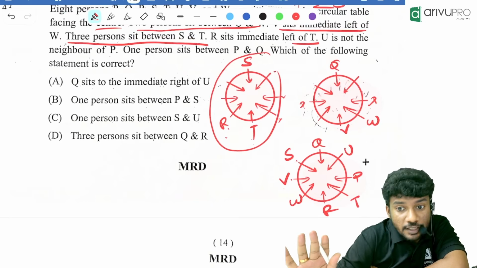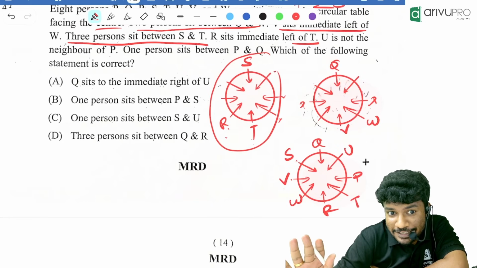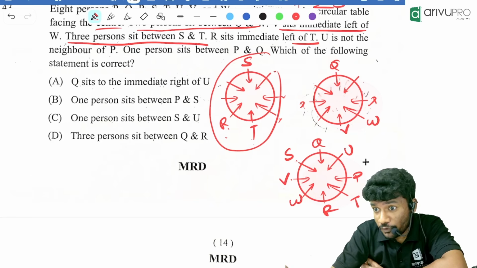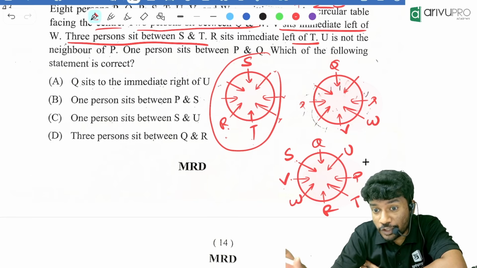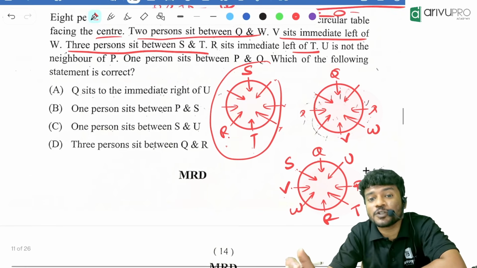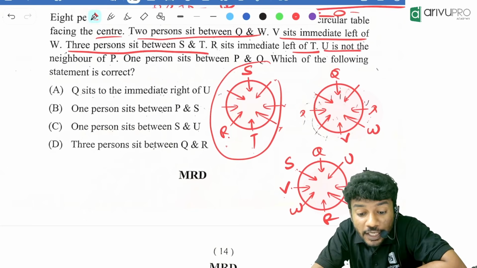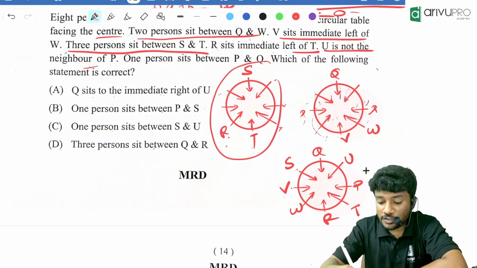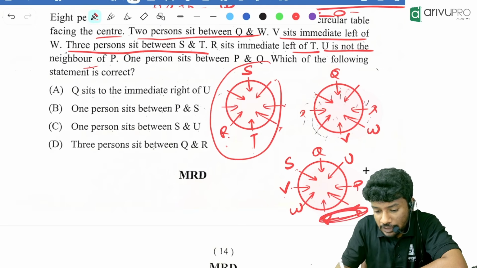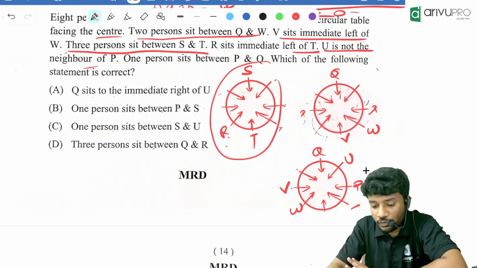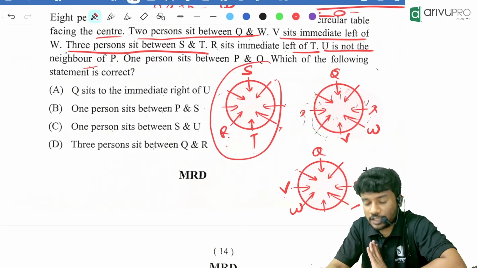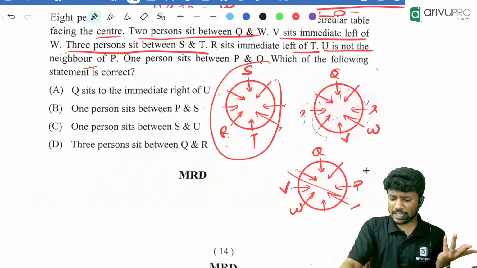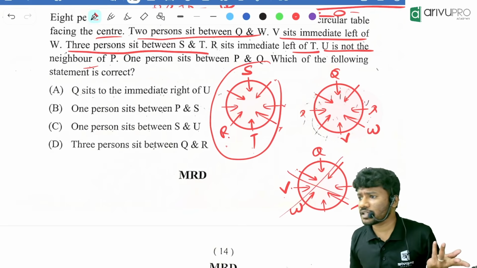Is this picture correct? You should read every line and tell me, because I am just complicating it for you. Is this picture correct or not? Why is it not correct? You should tell me. U is not a neighbor of P. That means whatever we did over here is not correct. Are you getting that point? Yes, that is not correct. We can say that this entire picture is wrong.